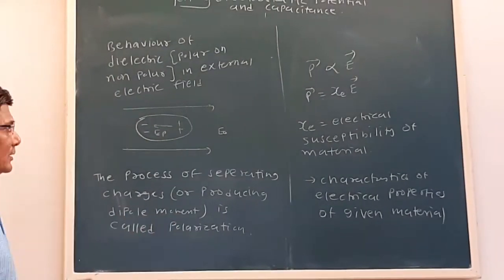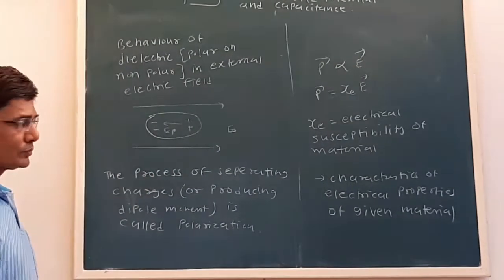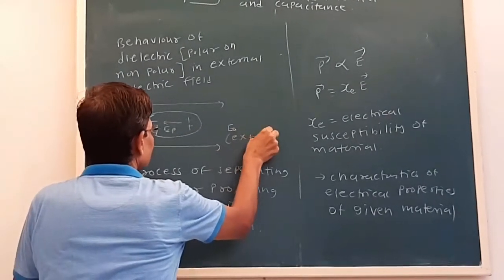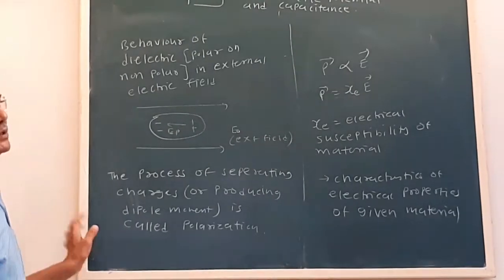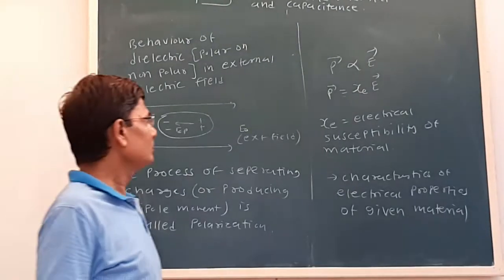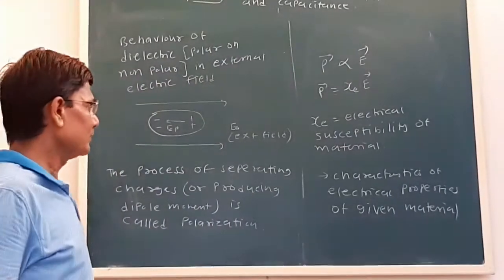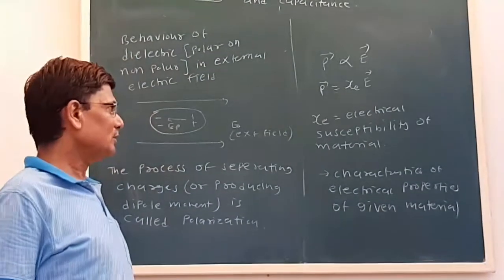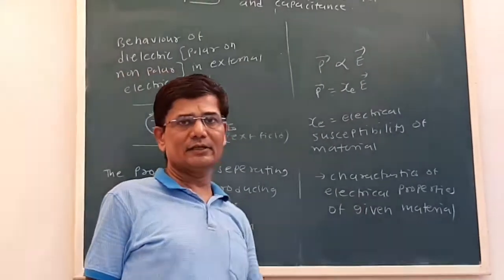What we have seen is that when a dielectric material is placed inside the external field, because of the force of the electric field, charges are separated. The process of separating the charges is called polarization. P is proportional to E, we put some constant here, that is chi E, called the electrical susceptibility of the material, and that is a characteristic of it.